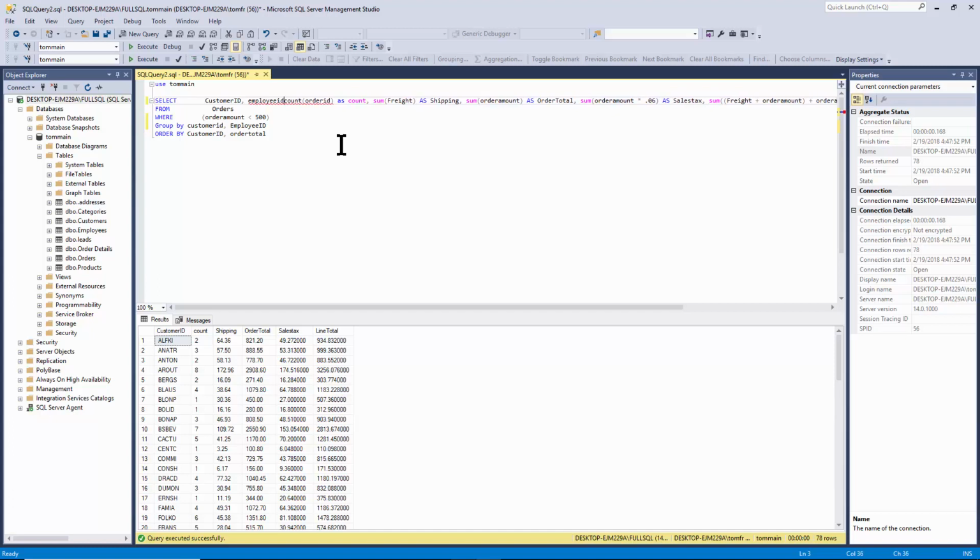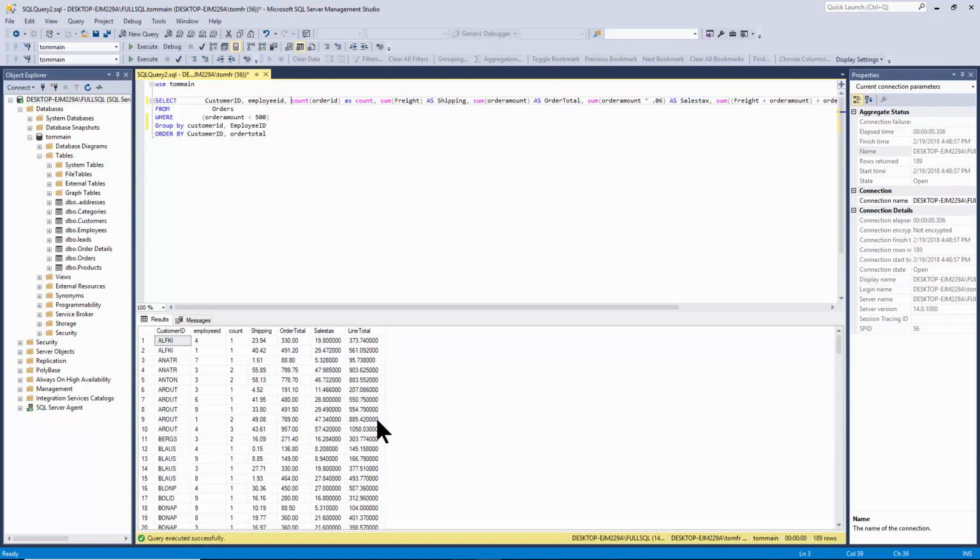So now when we run it, each one of these might have more than one record because each different combination of a customer ID and the employee ID will give us a new summary record. So I'll pick on execute. Let's see what happened this time. You see there's ALFKI for employee 4, and there's ALFKI for employee 1.